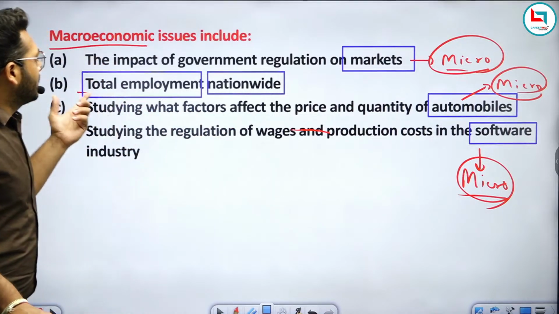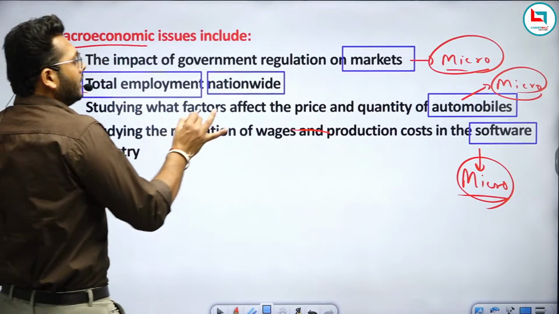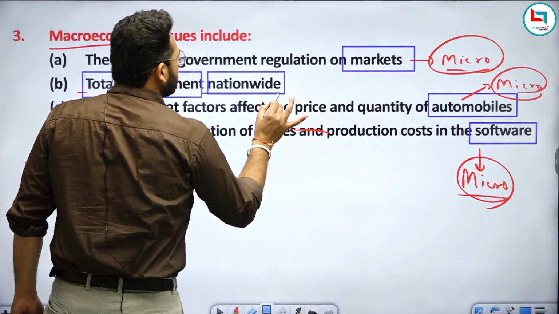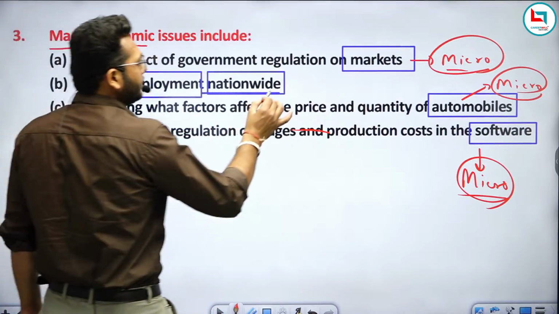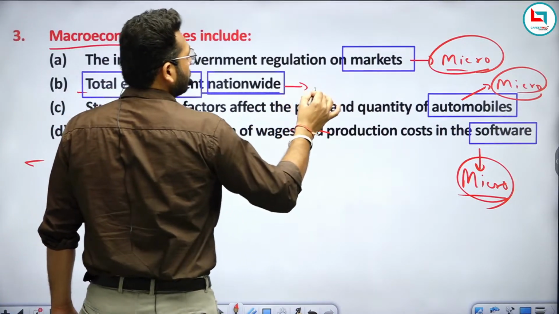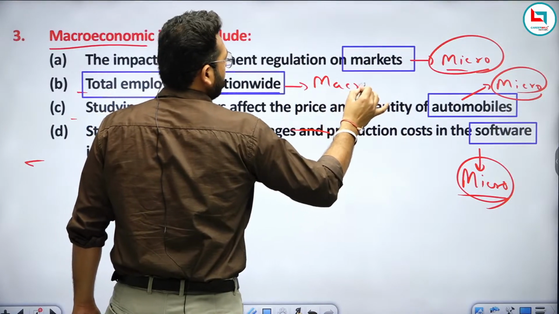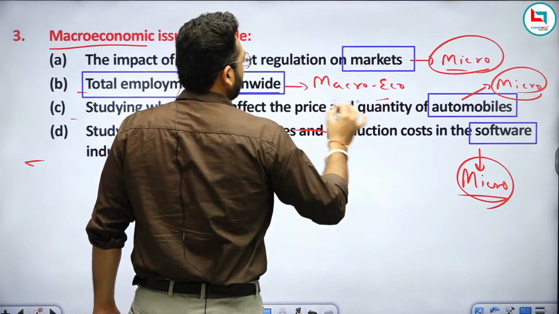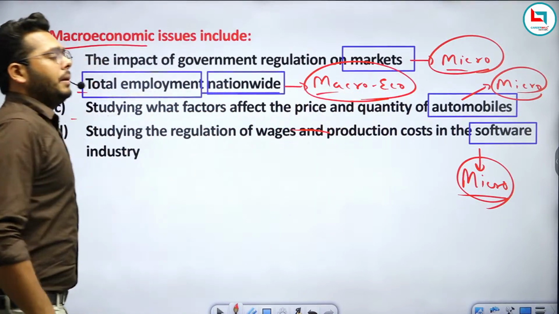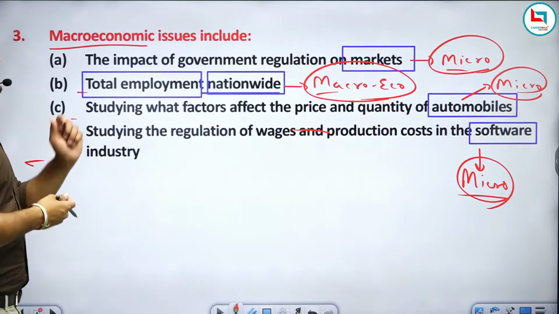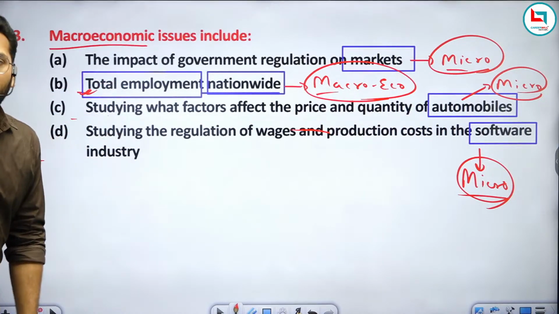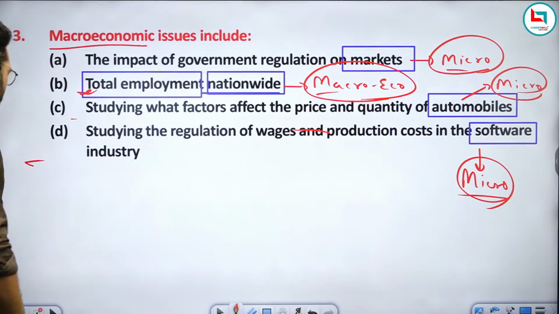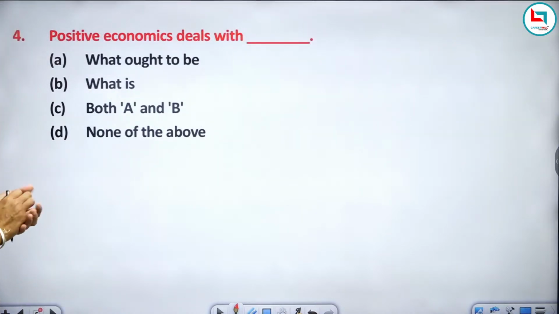But it mentions total employment nationwide. If the question mentions the nationwide level, we can answer that it is related to macroeconomics, right? Macroeconomics. Am I clear to everyone? So macroeconomic issues include the total employment nationwide. Am I clear?